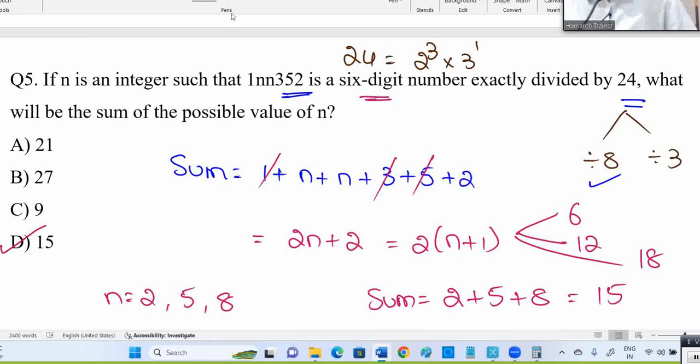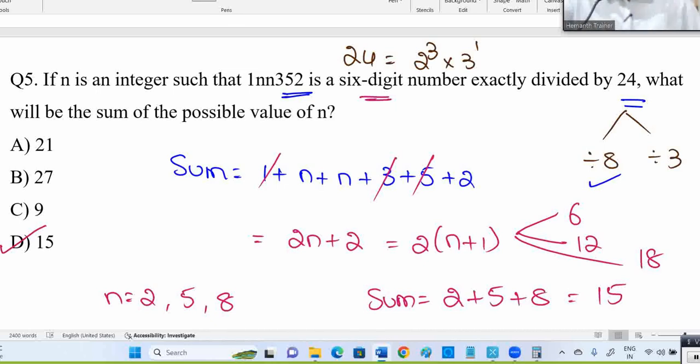Some of you may have a doubt, sir, why is 135 cancelled? No problem, if you want to keep it, you can keep it, you'll get the same answer. I challenge you, if you keep that 135, it means 9 extra, right? It will be 2n plus 11. You put n value 2, 5 and 8, definitely that summation is divisible by 3. I am sure. With that 135, the summation is 9, it's divisible by 3, no need to take it actually. If we take it also, no problem, still you'll get the same answer. I'm sure about that. Now 15 is the answer.